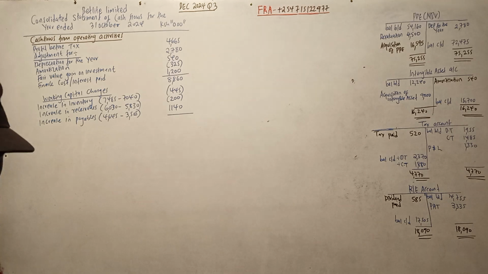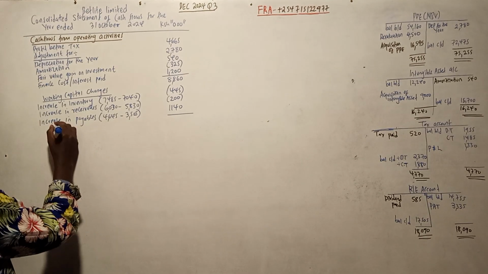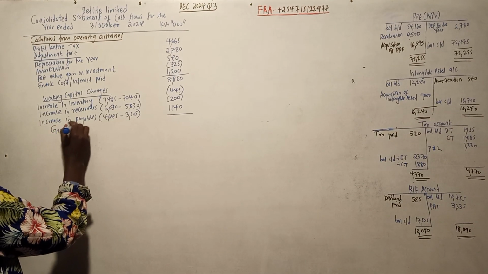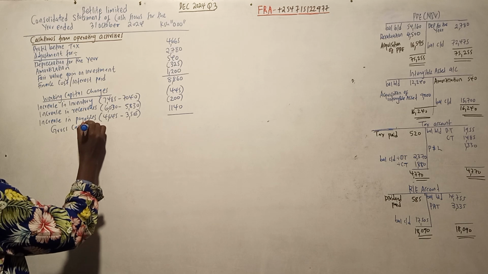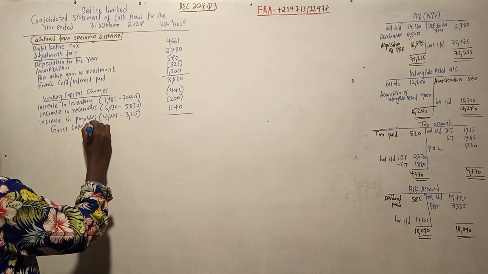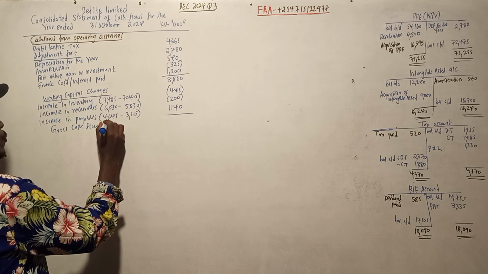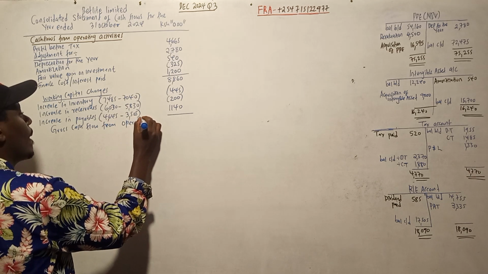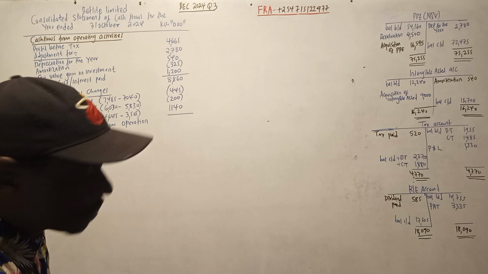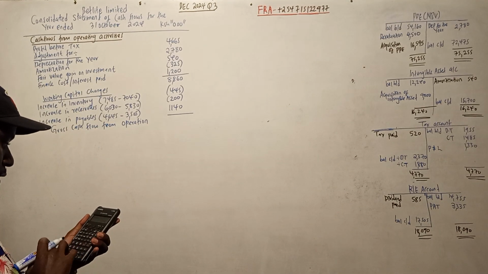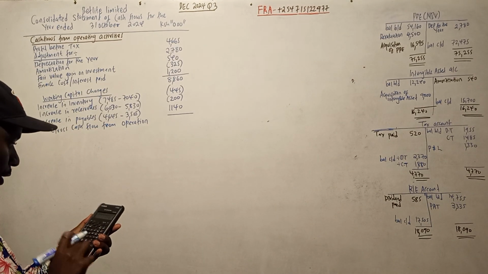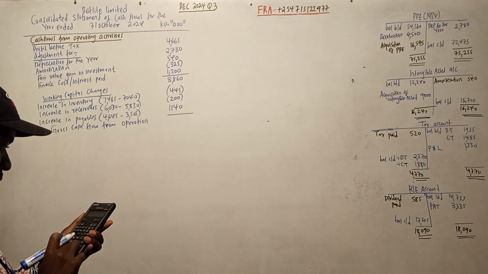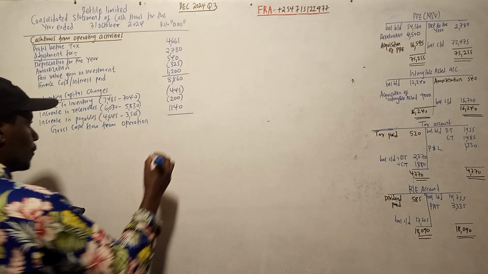Now, once we do that one, we shall get what we call the gross cash flow from operations. So how much is that? 8860 minus 445 minus 200 plus 1140. That is 9355.